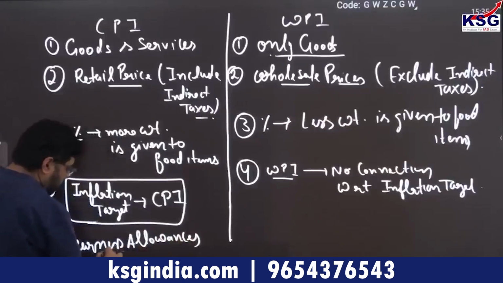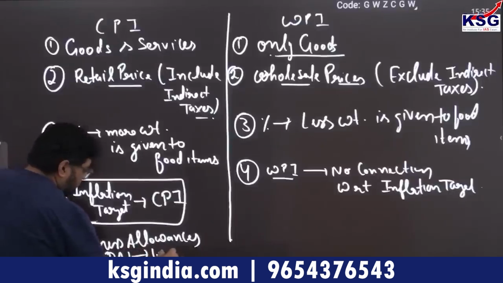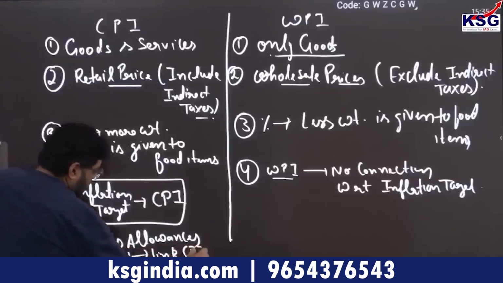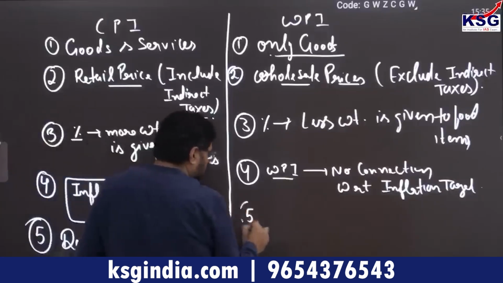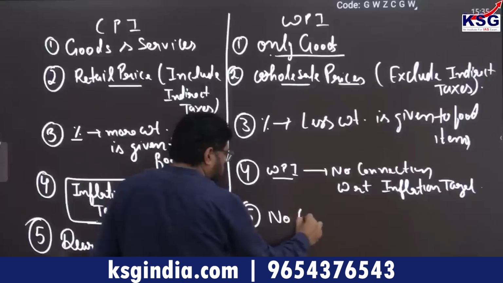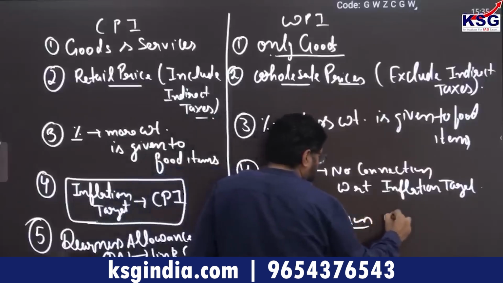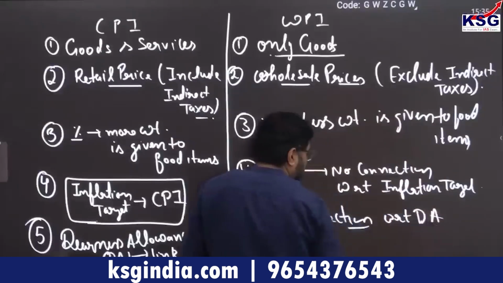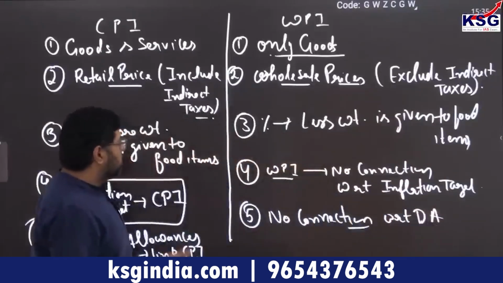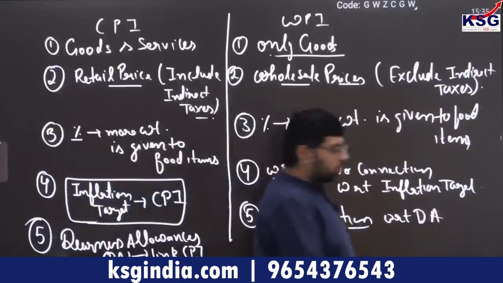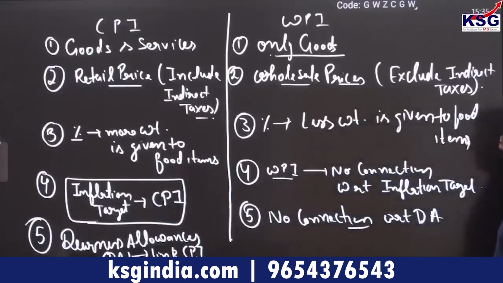Dearness allowance, or DA, is linked to CPI, whereas there is no connection with respect to dearness allowance of WPI. So ultimately you have to remember these differences.